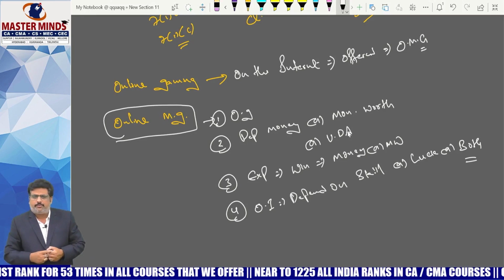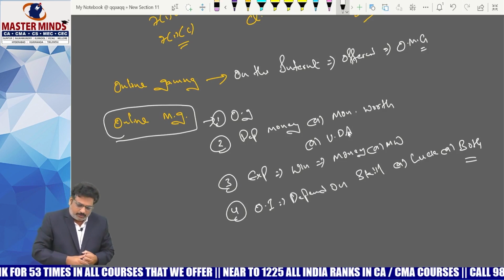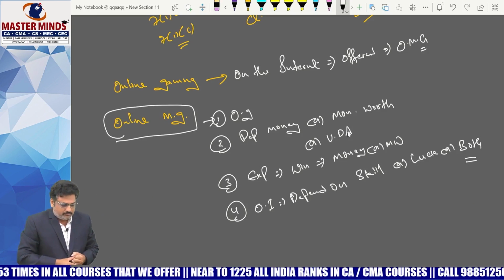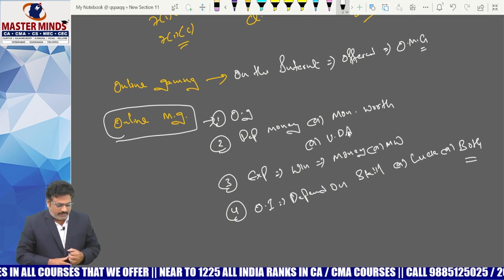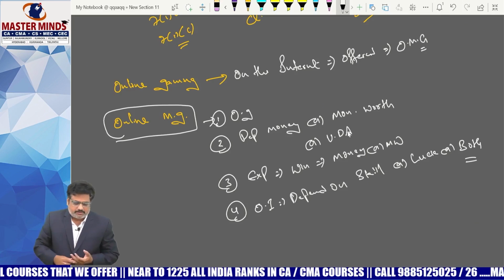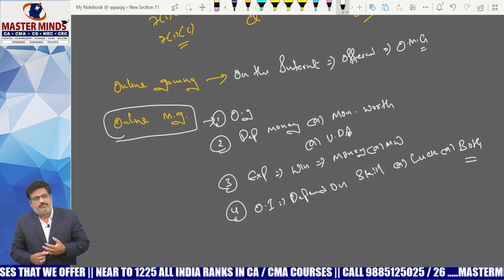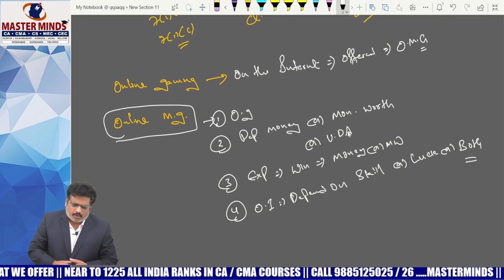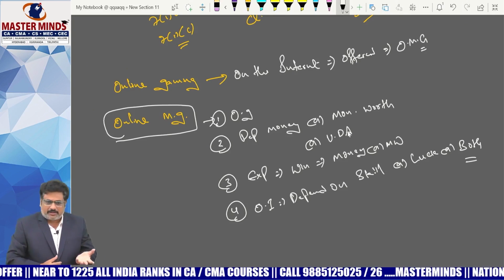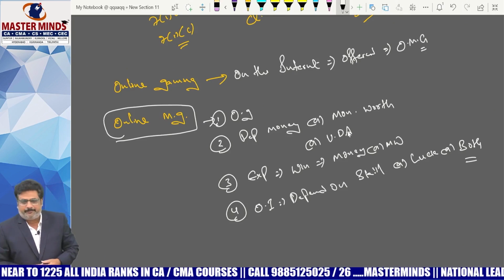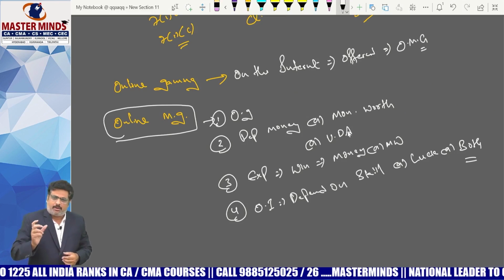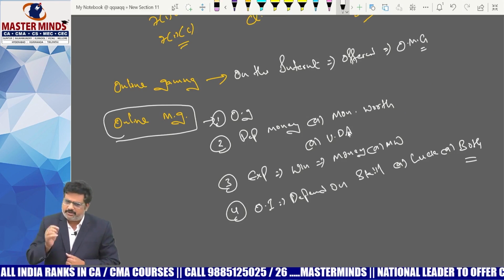And the fourth most important thing is the outcome. Whether it depends upon performance based on skill, or it may be purely luck, or it may be both of them. Why were the words skill or luck used there? The point is very simple.